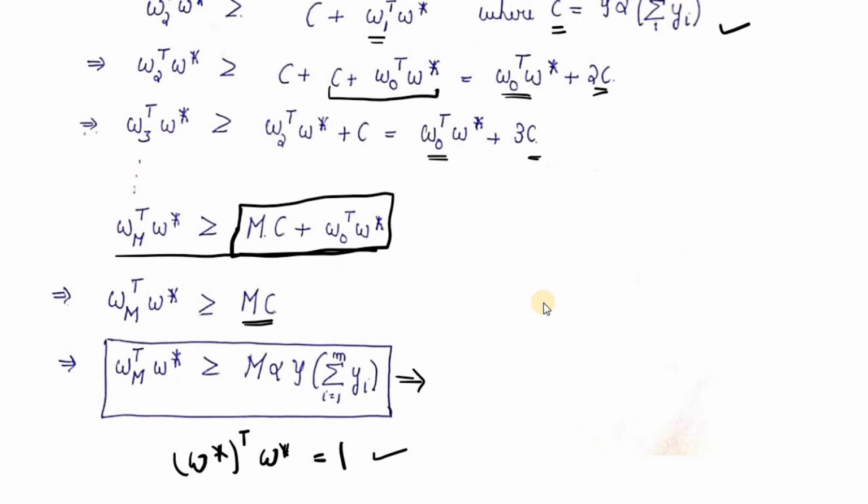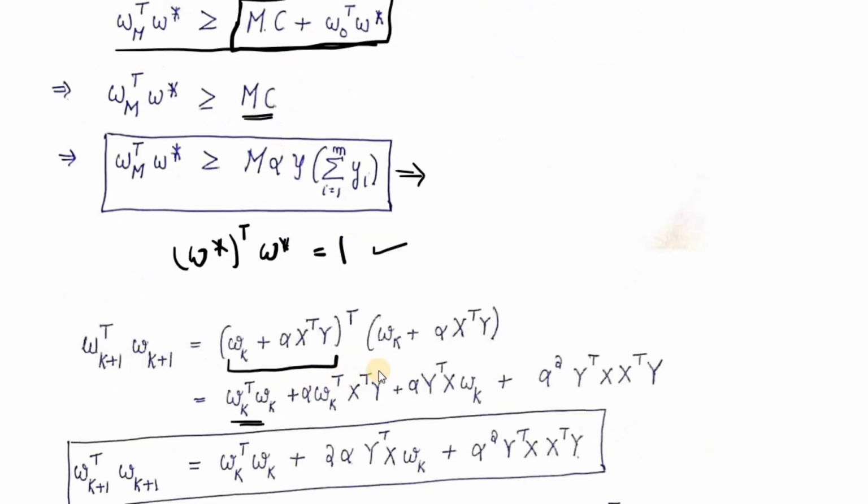We would like to see that after performing k plus 1 iterations, what wk plus 1 transpose wk plus 1 will look like. So this is exactly what we get on performing wk plus 1 transpose wk. This is the gradient ascent update of wk which we have established, and we will use the transpose on each of the individual terms and multiply the terms individually to get this as a result. There are a few things to note over here.